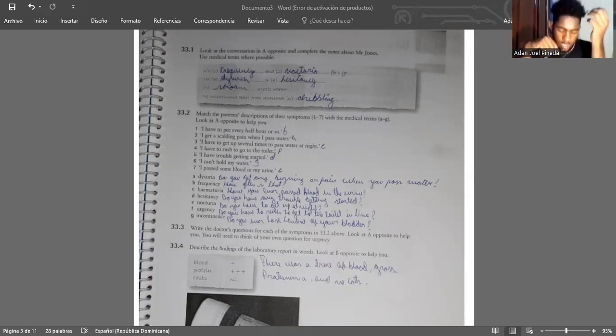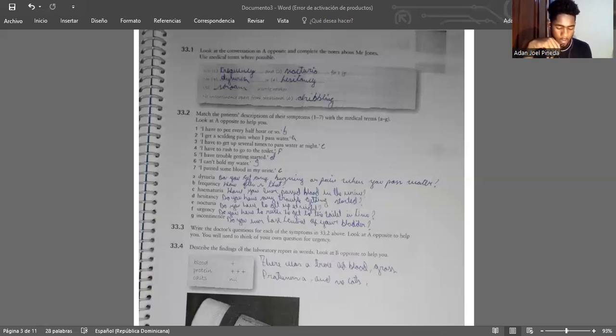A. Did you get any burning or pain when you pass water? B. Frequency. How often is that? C. Hematuria. Have you ever passed blood in the urine? D. Hesitancy. Do you have any trouble getting started? E. Nocturia. Do you have to get up at night? F. Urgency. Do you have to rush to get to the toilet in time? G. Incontinence. Have you ever lost control of your bladder?